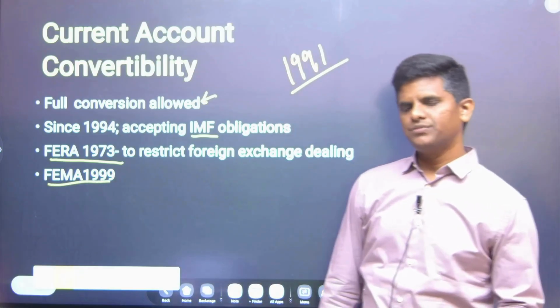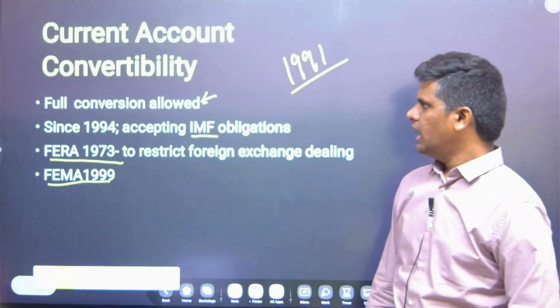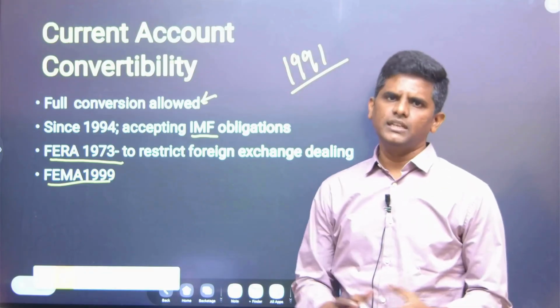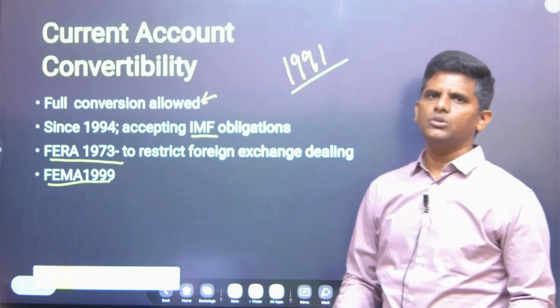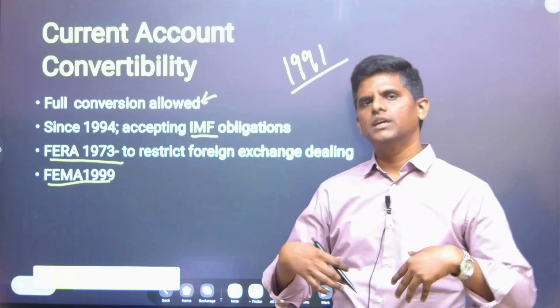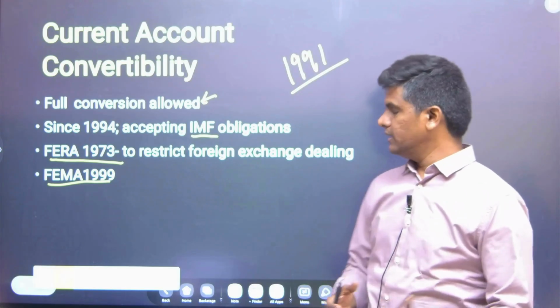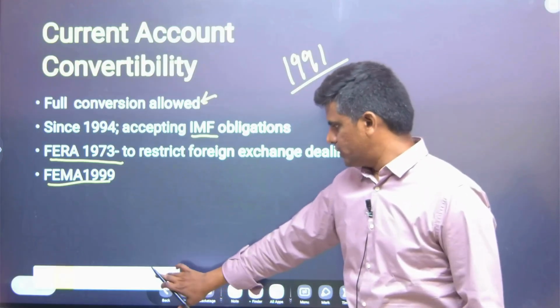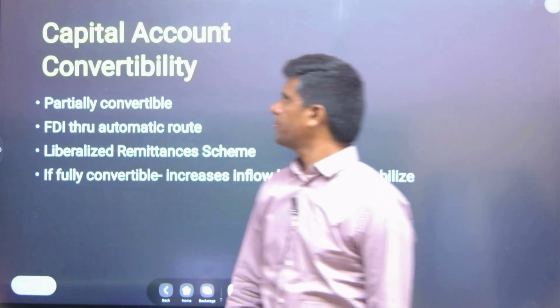Now the presumption of guilt is removed and presumption of innocence is brought in, and basically liberalization of foreign exchange happened. If we liberalize this, more people can import goods, the economy can open up, and we get more production, and accordingly economic development will happen faster.